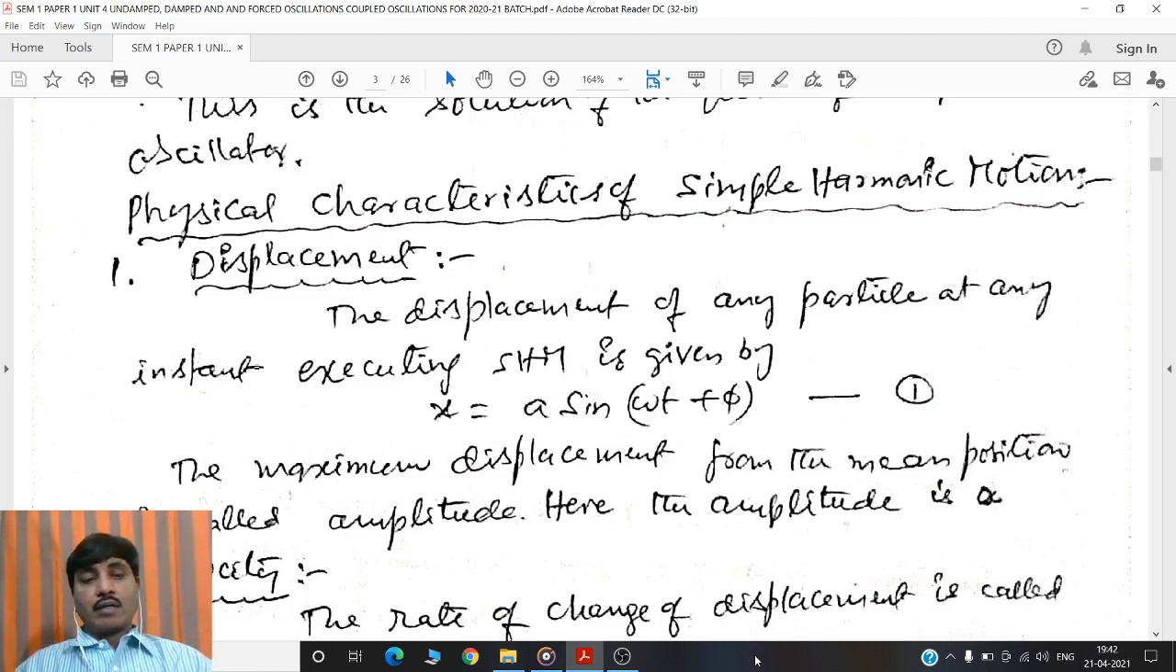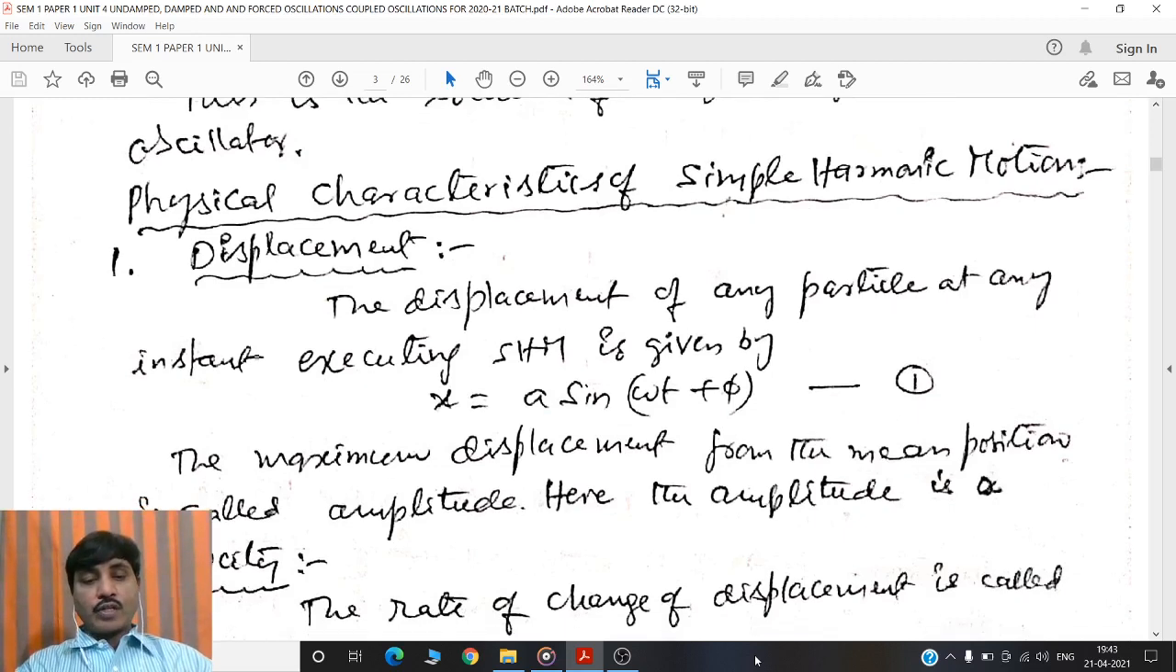The second characteristic is amplitude. The maximum displacement is called amplitude. In equation 1, if sin omega t plus phi is equal to 1, then x is equal to a, the maximum value of x. This is called amplitude. Therefore, the amplitude of the simple harmonic oscillator is a.